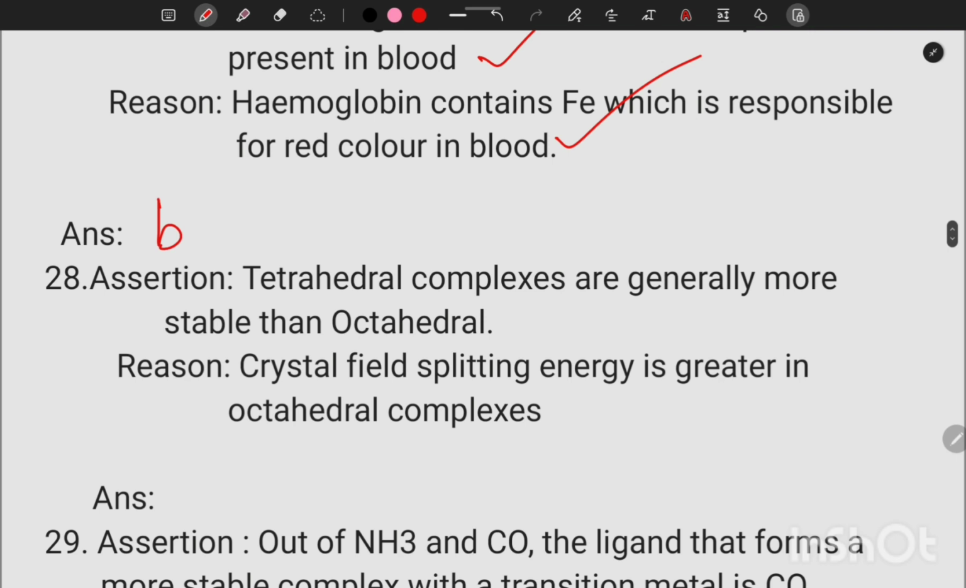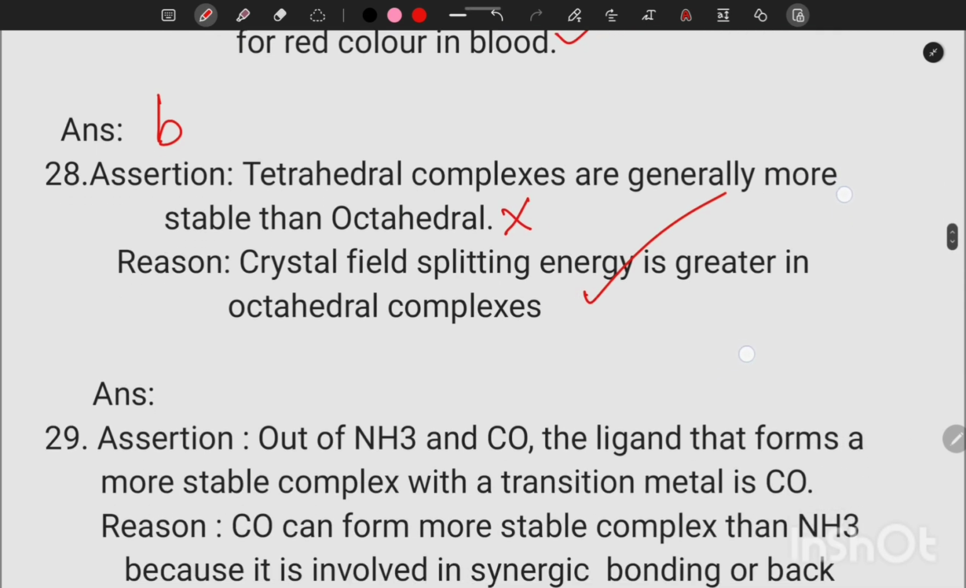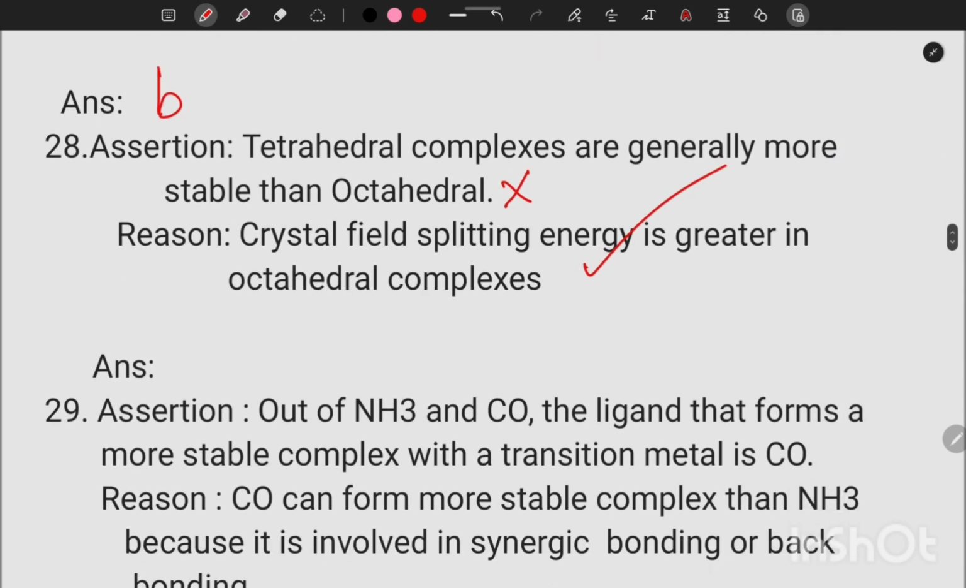Next, tetrahedral complexes are generally more stable than octahedral. Reason: crystal field splitting energy is greater in octahedral complexes. So first statement is a wrong statement, because we cannot say tetrahedral complexes are generally more stable than octahedral complexes. Crystal field splitting energy is greater in octahedral complexes compared to tetrahedral. That's a correct statement. So assertion wrong and reason correct. Our option is D.